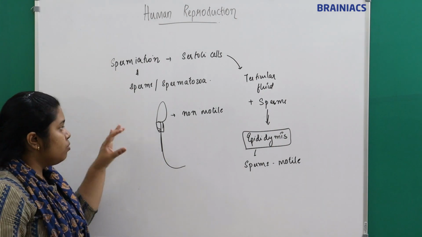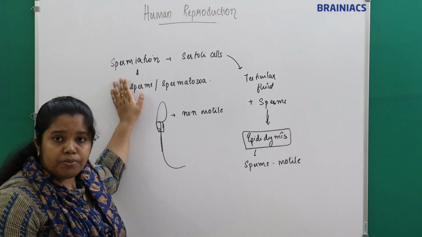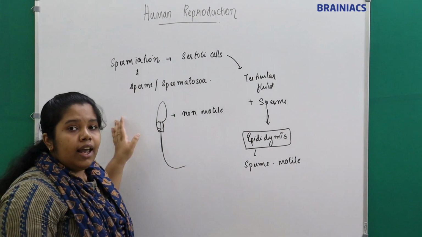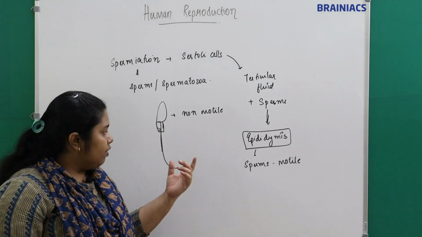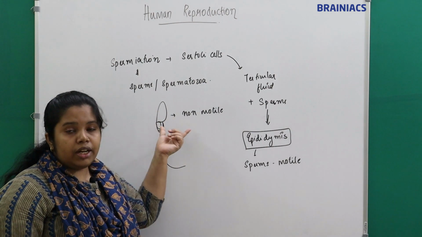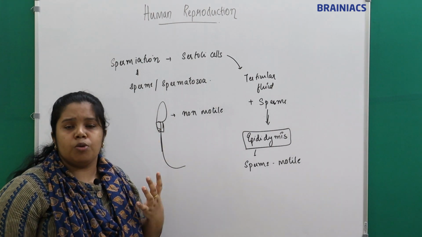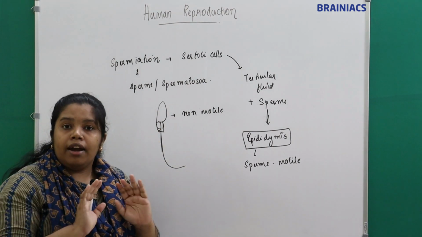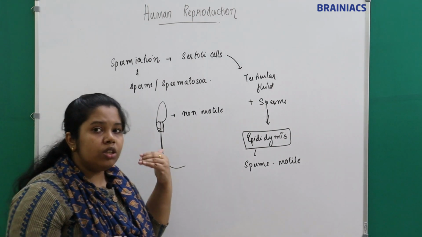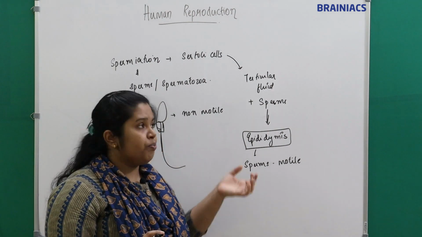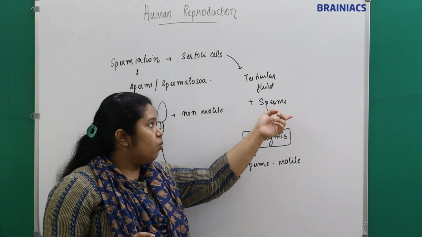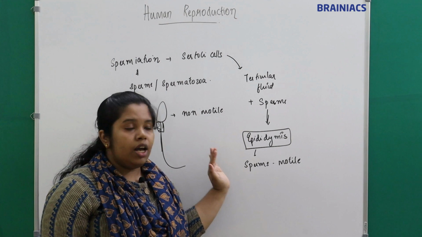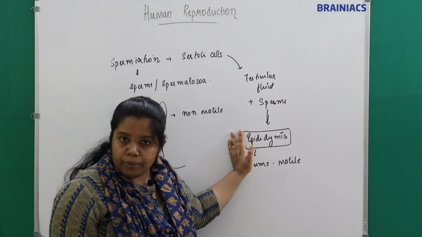So the sperms or spermatozoa which are released from the seminiferous tubules are what? They are non-motile. They can't move by themselves, right? Even though they have tail, they have energy, mitochondria, they have head, they have acrosome, they have everything, but they are non-motile. So how will the Sertoli cells release them? The Sertoli cells will release a fluid called testicular fluid along with the sperms, which will take them to the epididymis.